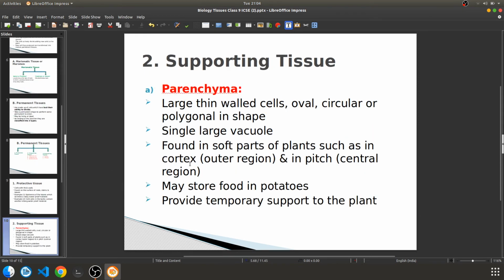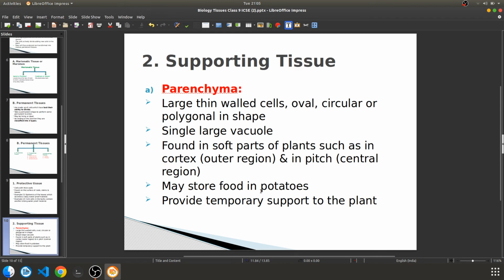Supporting tissue. Now there are three types of supporting tissues: parenchyma, collenchyma, and sclerenchyma. Parenchyma is large thin walled cells, oval, circular, or polygonal in shape. So there may be different kinds of shapes in different plants. They have a single large vacuole and are found in soft parts of a plant such as cortex and pith.